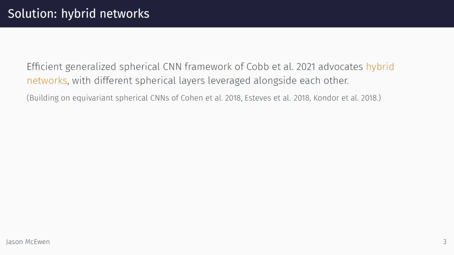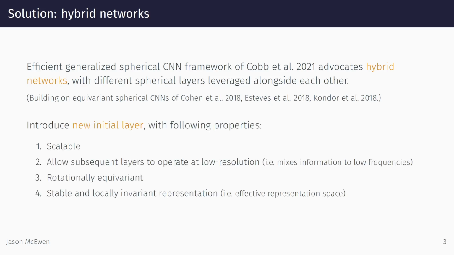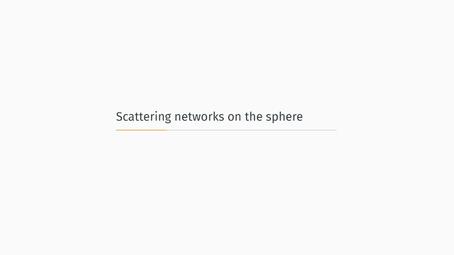To address this issue, we draw inspiration from our previous work of Cobb et al., which presents a generalized spherical CNN framework and advocates hybrid networks. In the current work, to scale spherical CNNs, we introduce an additional layer to be integrated into this hybrid approach that satisfies a number of important properties. Scattering networks meet all requirements, hence we construct scattering networks on the sphere.